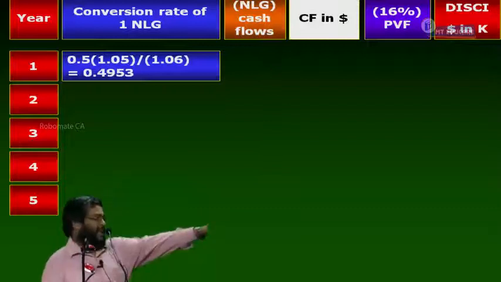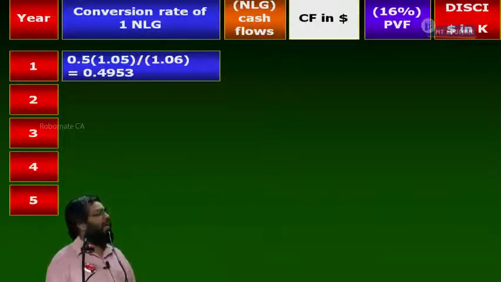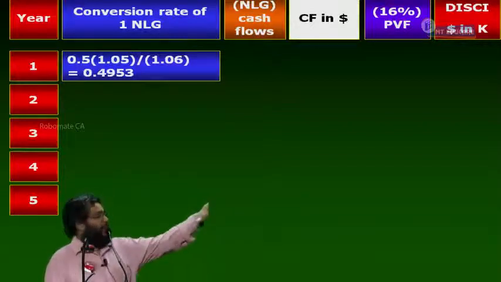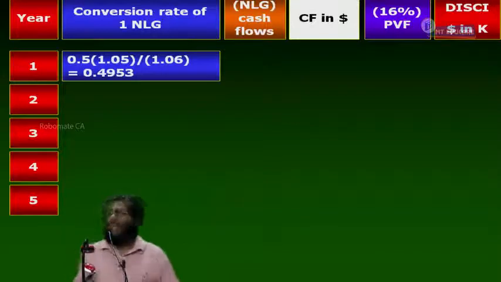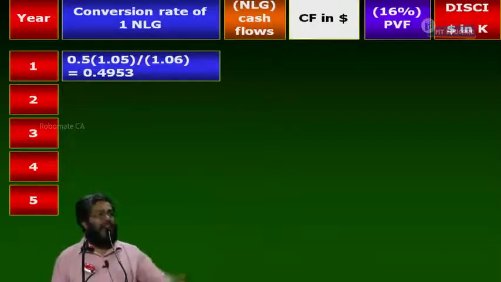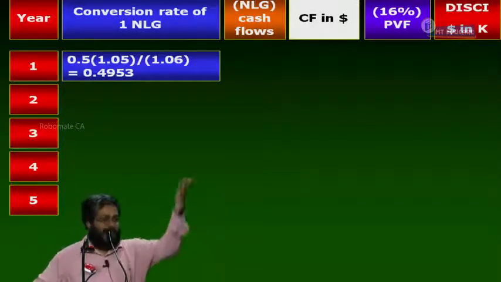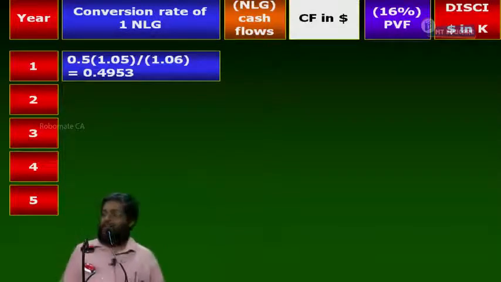Tell me, is the NLG, Netherlands Guilder, appreciating or depreciating? Today an NLG can give me $0.5. Tomorrow it becomes only 0.4953. Why is the NLG depreciating? Because the country has a high interest rate, it will have a weak currency, by the international Fisher effect. Right or not? Now, next.